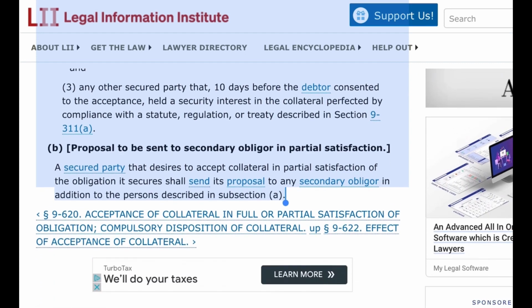B. Proposal to be sent to secondary obligor in partial satisfaction. A secured party that desires to accept collateral in partial satisfaction of the obligation it secures shall send its proposal to any secondary obligor in addition to the persons described in subsection A.